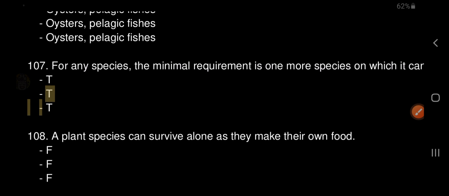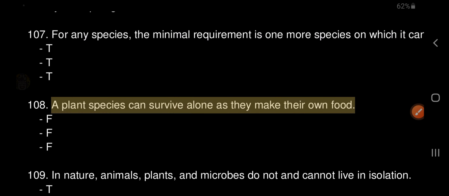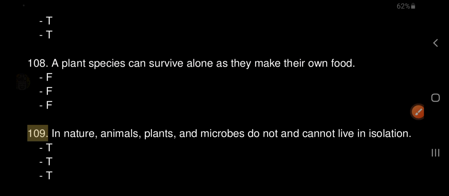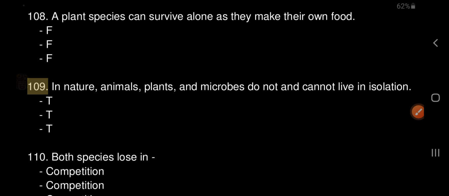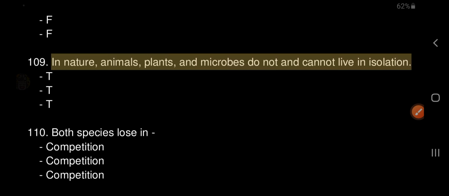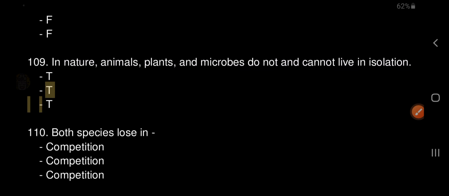108. A plant species can survive alone as they make their own food. F. 109. In nature, animals, plants, and microbes do not and cannot live in isolation. T. 110. Both species lose in competition.